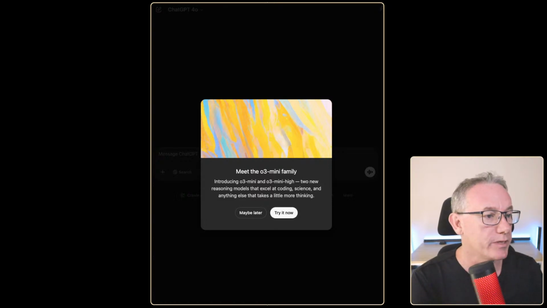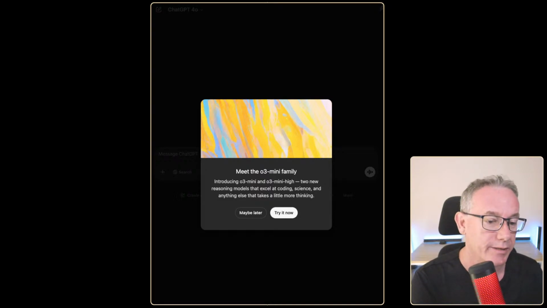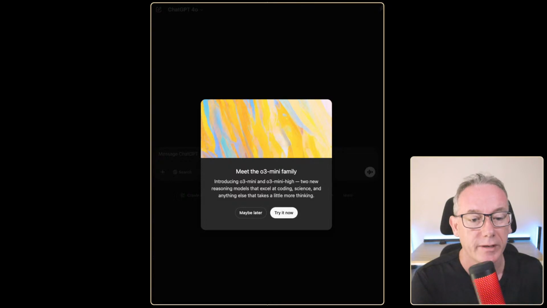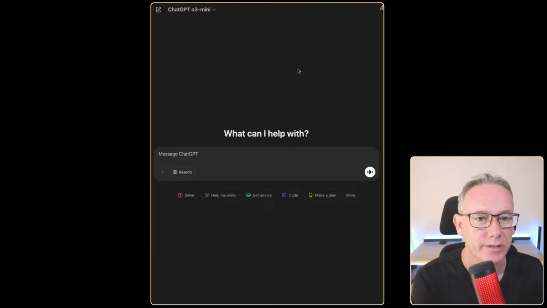So this is a first look. I know nothing about it. I think what we'll do is interrogate it directly from within it. The main area I want to test is the reasoning model, but it says it excels at coding, so we might have a look at that as well. So let's try it now and see what happens.